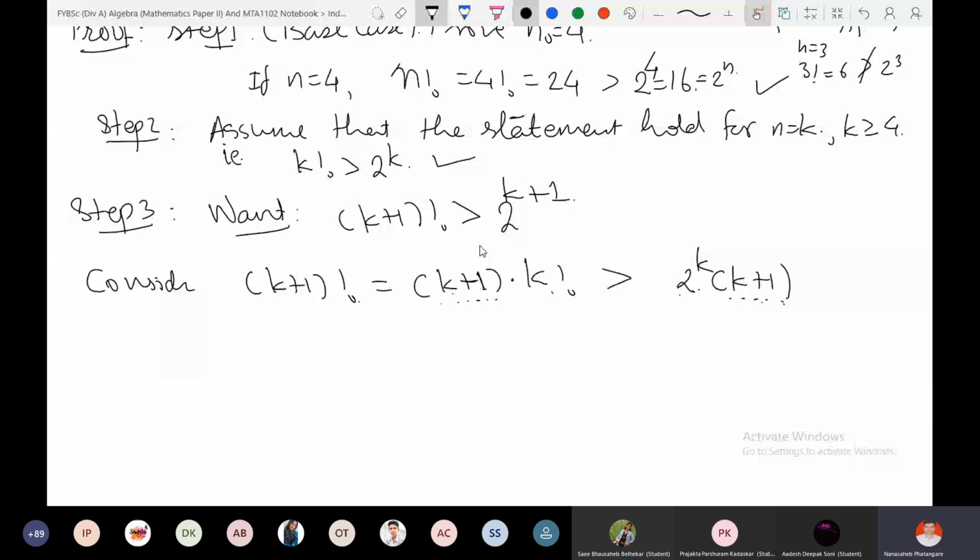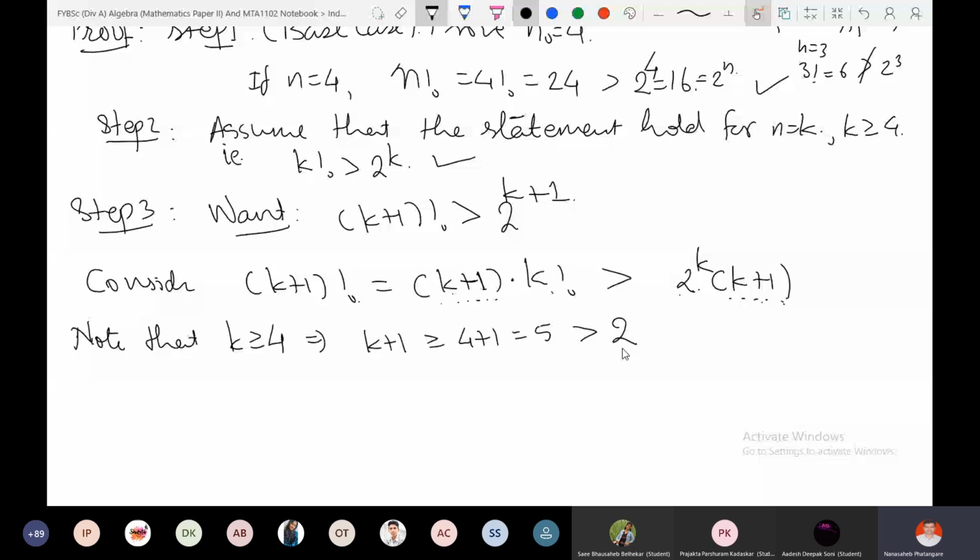Whatever k we are considering in these calculations, our k is certainly greater or equal 4. We are not talking about k smaller than 4. So k plus 1 is greater than 4 plus 1, which is 5, and certainly 5 is greater than 2. By transitivity, k plus 1 is greater than 2 because our k is greater or equal 4. Am I right? So what should I write now?